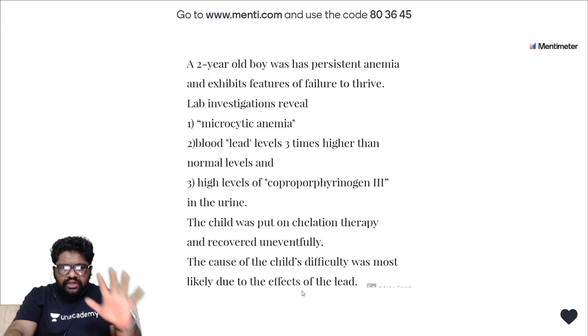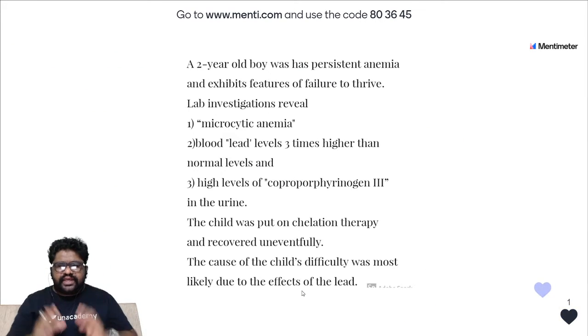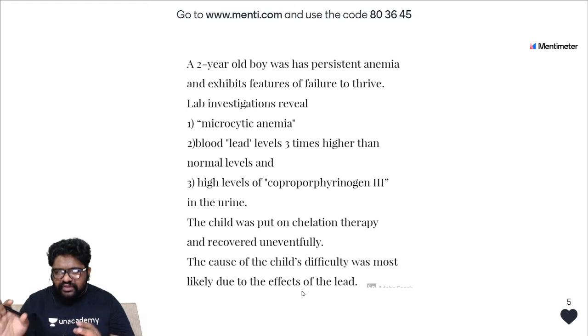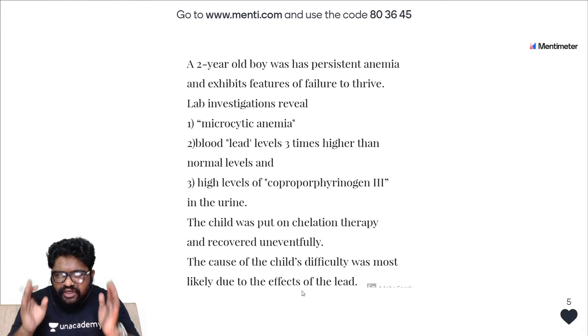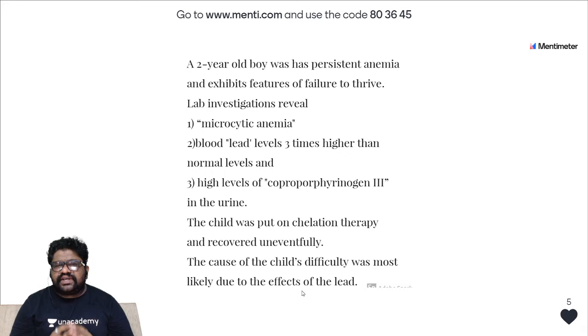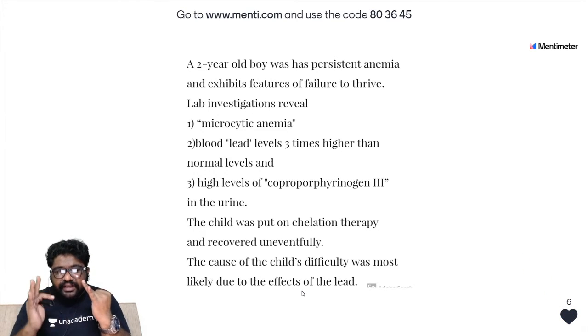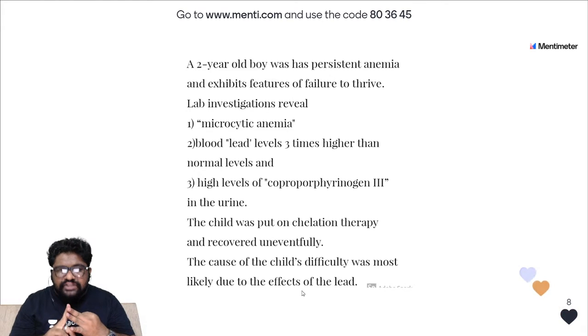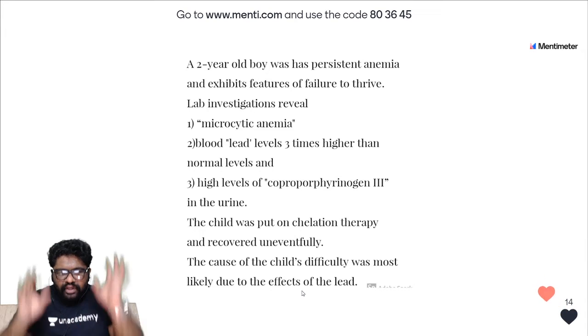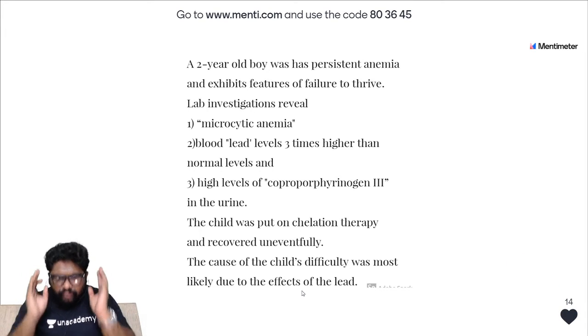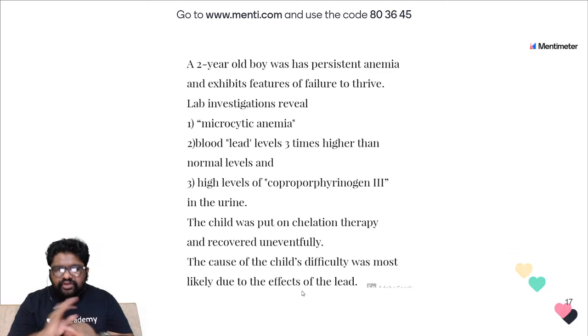Now we are going for the case. Take your time. Look at the case carefully. A 2-year-old boy had persistent anemia and exhibits features of failure to thrive. Lab investigations are revealing microcytic anemia, point number 1. The blood lead levels are 3 times higher than the normal levels and high levels of coproporphyrinogen 3 in the urine are seen. The child was put on chelation therapy and recovered uneventfully. The cause of the child's difficulty was most likely due to the effect of the lead.